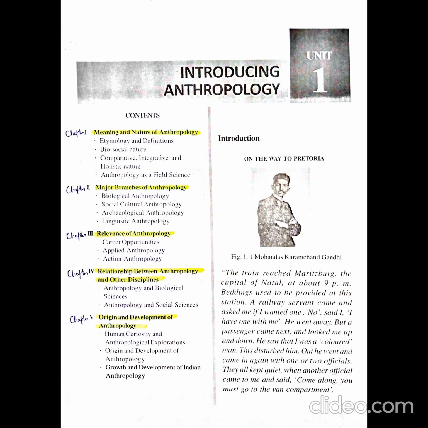So in this chapter we came to know the etymological meaning of anthropology and the 3 unique characteristics of anthropology. First one is that anthropology has biosocial nature. Second one is that anthropology has a comparative, integrative and holistic nature because it studies humans in totality. And the third unique characteristic is that anthropology is a field science.